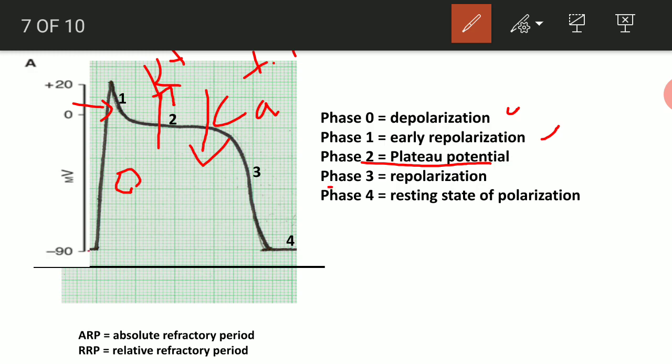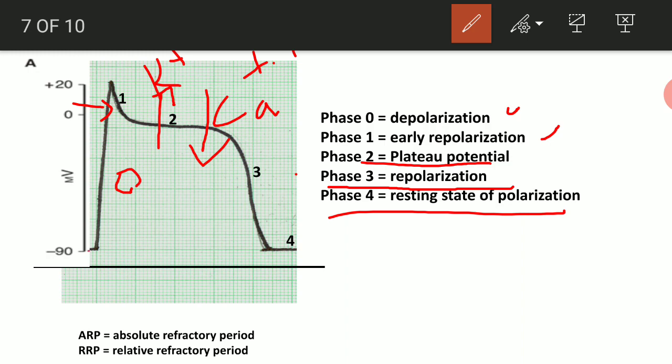Because of that, what will happen? It will come to repolarization, phase 3, that is repolarization, with opening of potassium channels. And for phase 4, once it comes to the resting state, all ionic changes will be normalized by use of the sodium potassium pump.